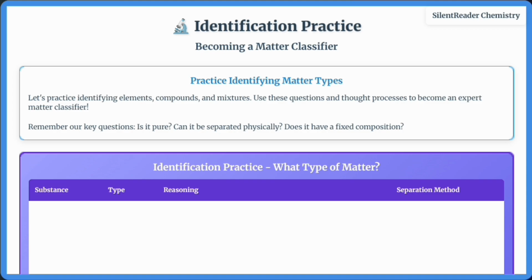Remember common confusions. Air is a mixture, not a compound. Water is a compound, not an element. Brass is a mixture, not a compound. Test your understanding with critical thinking questions about blood, air, and whether elements can be mixtures. Practice classifying everything around you.